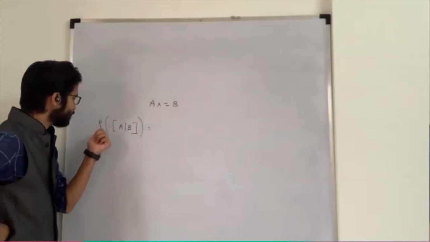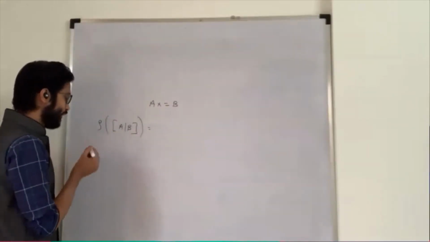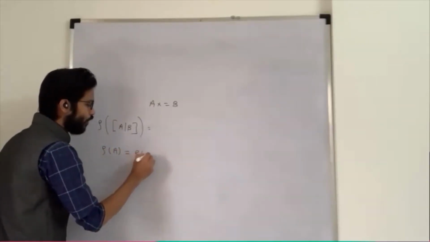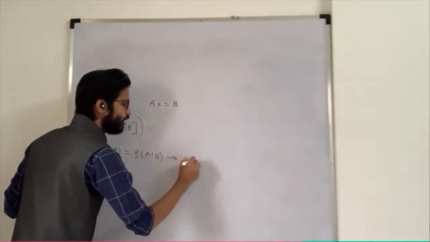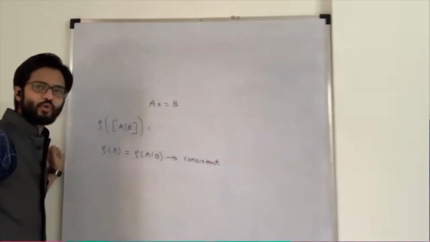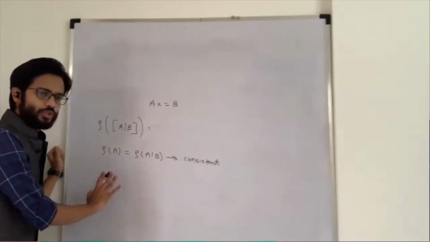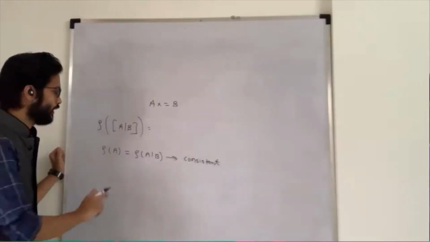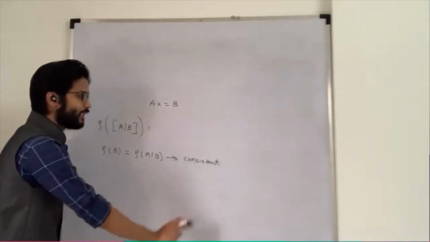So here we find the rank of the augmented matrix, and we have conditions. If the rank of matrix A is equal to the rank of the augmented matrix, then the system is consistent. What is meant by consistent? It may have a unique solution or infinitely many solutions. It has a solution, whether unique or infinitely many. So when the rank of matrix A and the augmented matrix are equal, that time the system is consistent.